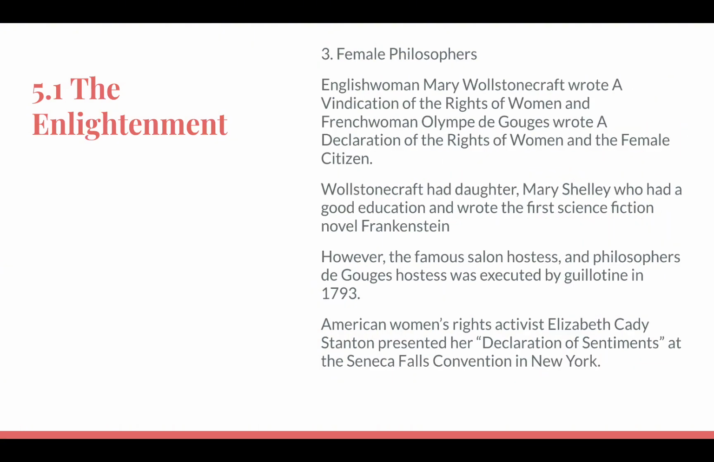Of course, there were many female philosophers in the Enlightenment. English woman Mary Wollstonecraft wrote A Vindication of the Rights of Woman, and French woman Olympe de Gouges wrote the Declaration of the Rights of Woman and the Female Citizen. Wollstonecraft had a daughter, Mary Shelley, who had a good education and wrote the first science fiction novel, Frankenstein.